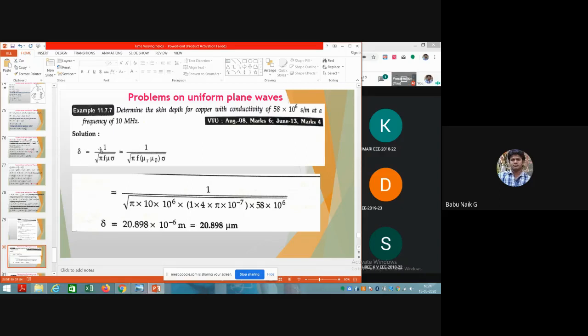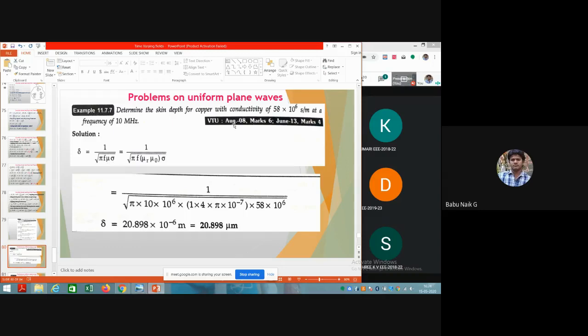The attenuation constant we denote as alpha. So delta equal to 1 by alpha, where alpha is under root of pi f mu sigma. Okay. So delta is the skin depth calculation, 1 by under root of pi f mu sigma.